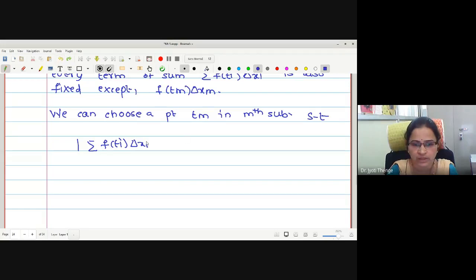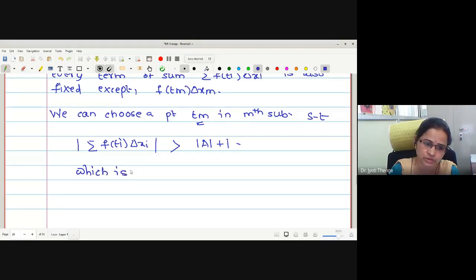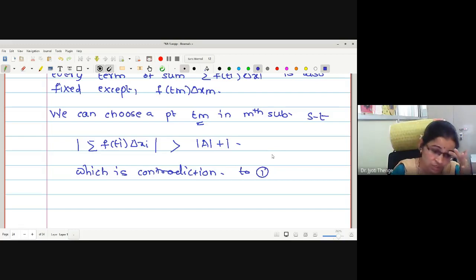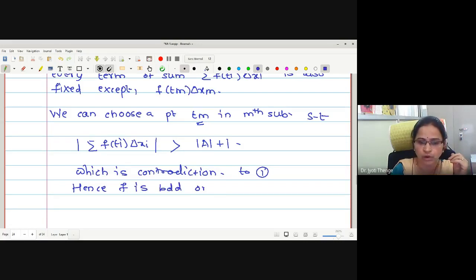Therefore, one can say this is greater than mod of a plus 1. The rest is a fixed value. We will select tm in such a way that this summation is greater than mod of a plus 1, which is a contradiction to 1. Hence, the function f is bounded on the closed interval [a, b].